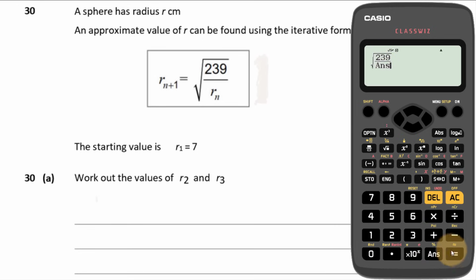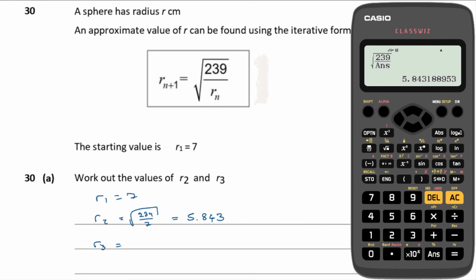Okay, so R1 we know is 7, then R2 is going to be the root of 239 over 7, and I'm just going to press my answer key and find out what that is. That's equal to 5.843. I'm just going to write it down to 4 significant figures for now. 5.843, and then R3 we're going to get.